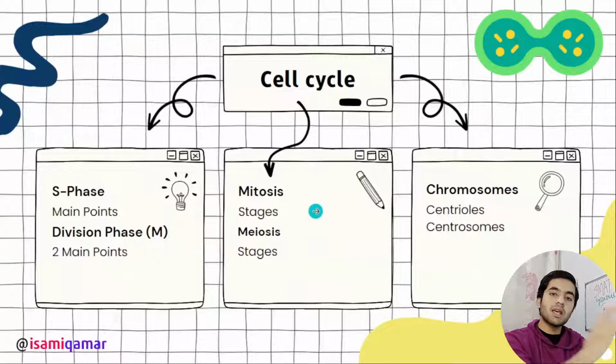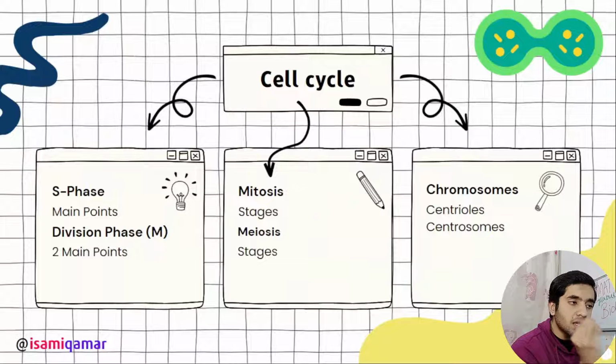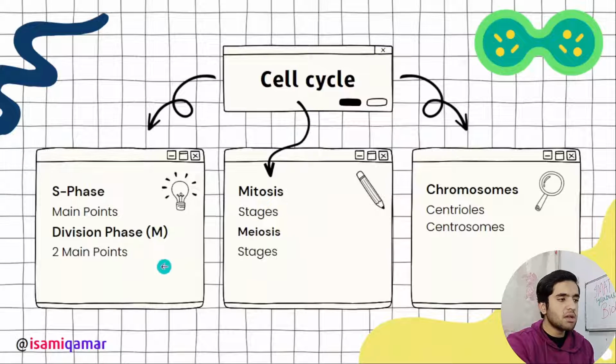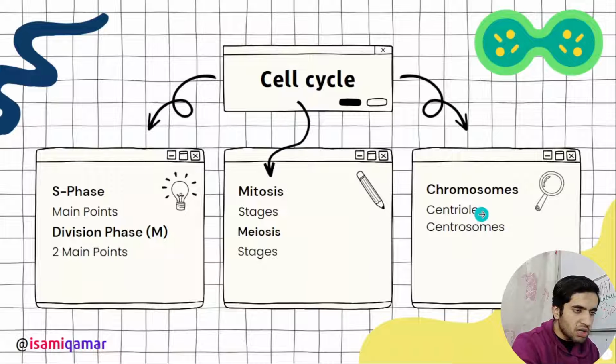Okay, then we have got cell cycle, the most important chapter. In cell cycle, you have to know about S phase. Two main things you need to know in cell cycle: mitosis and meiosis. I have made very basic and good notes on this. S phase is one main point, and division phase is the M phase, that is the 2 main points. But what are these 2 main points? Mitosis and meiosis. You need to know the stages of meiosis and also the chromosomes. I mentioned centriole, but this should not be; it should be centrosome and centromere or kinetochore, all that stuff.